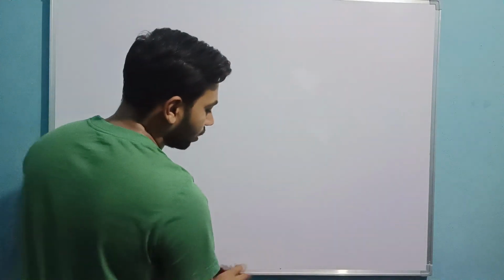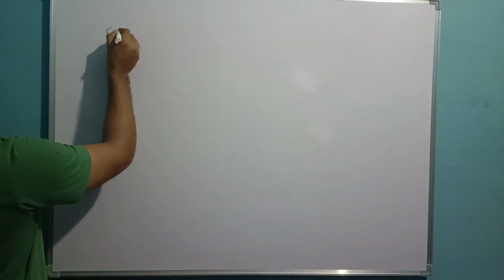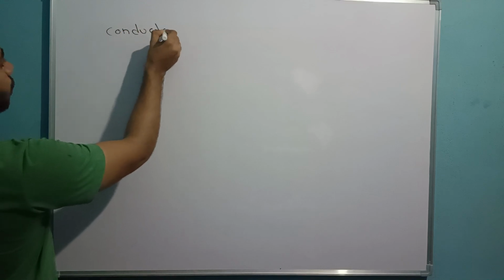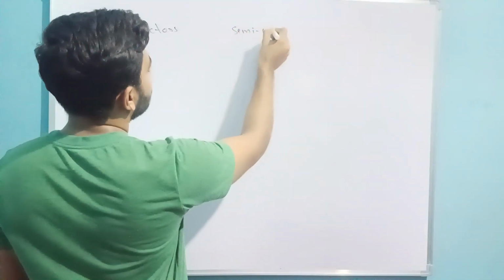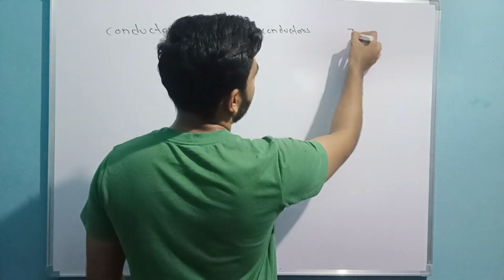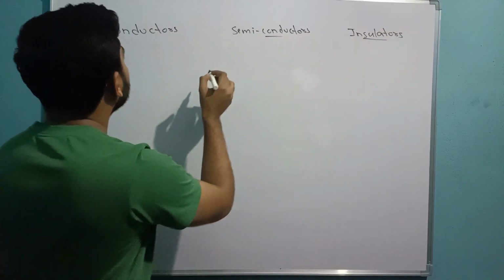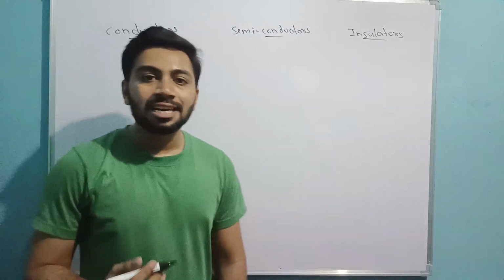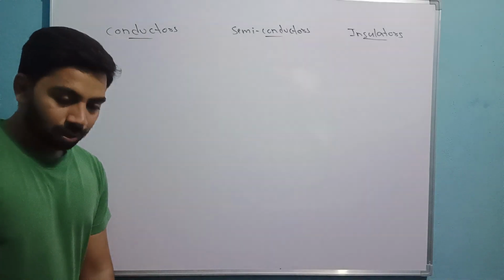Okay, now we will start our main thing. From here, your main chapter starts. Now how? Very simple. See, let us see three things: conductors, semiconductors, and insulators. I know you have a little basic idea about what conductors, insulators, and semiconductors mean.